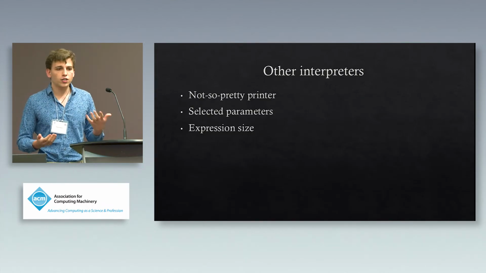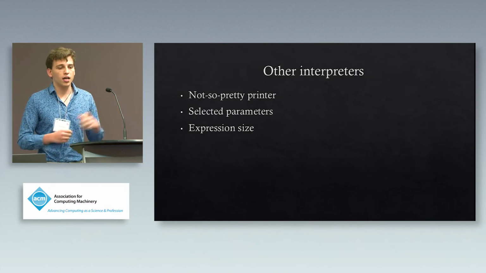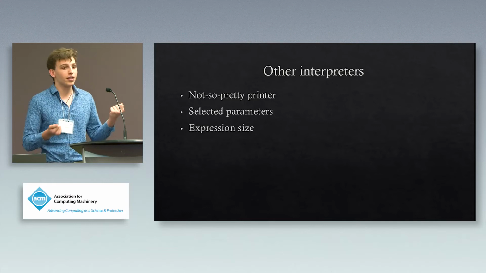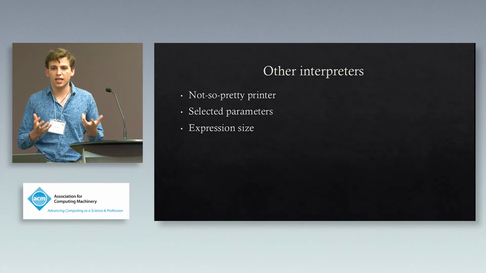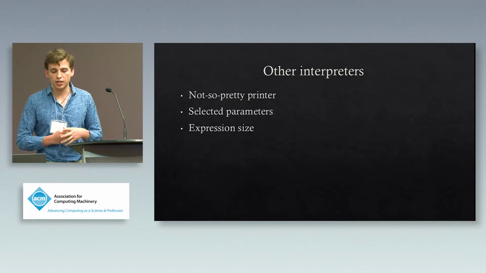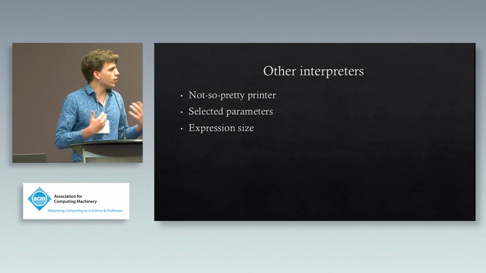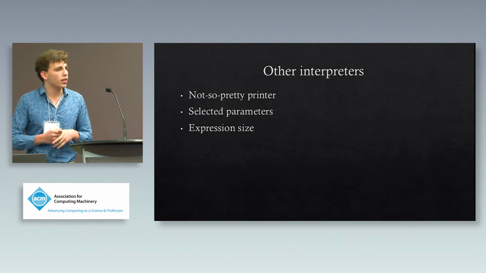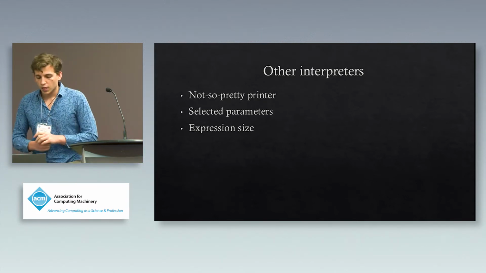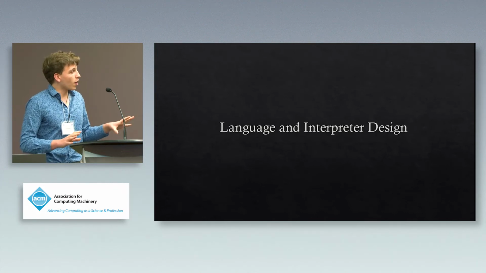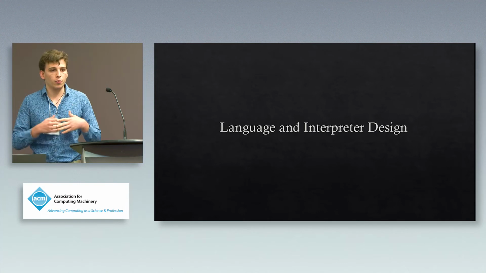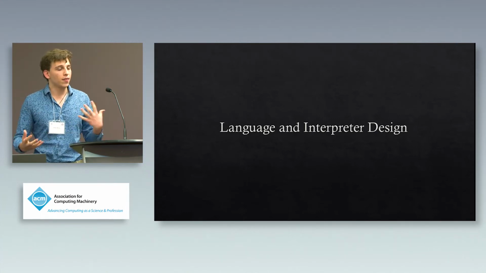We also have a couple other interpreters that could have taken the place of eval there before. So if you didn't want to get the result, you can use our not so pretty printer, which outputs a sort of lambda calculus-like representation of the computation. There's one that just simply outputs the parameters that Alchemy selected, and one that outputs the expression size rather than evaluating it. And so I'll expand upon that to some extent here, where I talk about the language and the broader design of the DSLs and their interpreters and how they interact with one another.